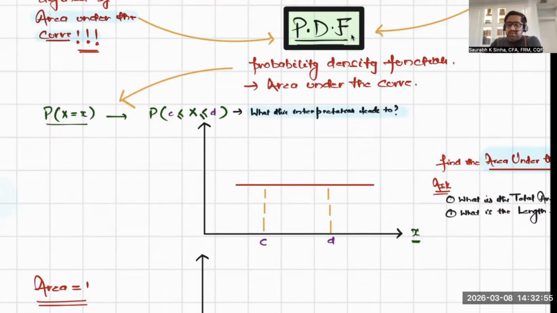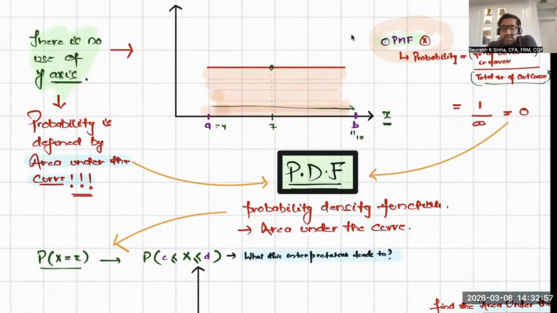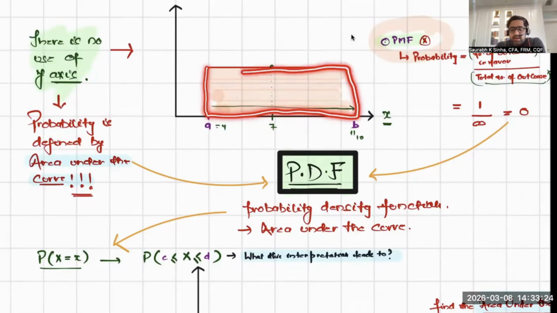Okay. So first of all, tell me, what is this area? I'm saying the probability is identical or uniform between event A and B, or between number 4 and 10, or between number A and B. So what is this area?